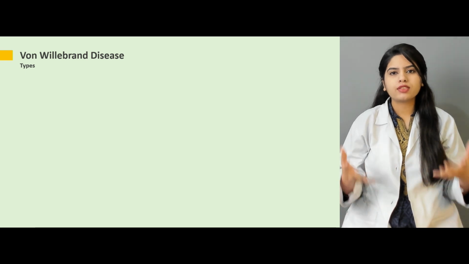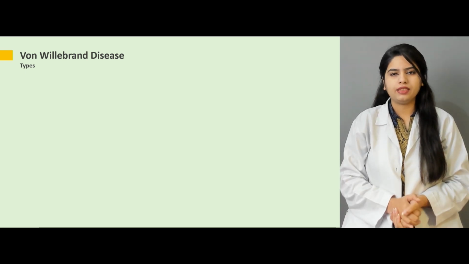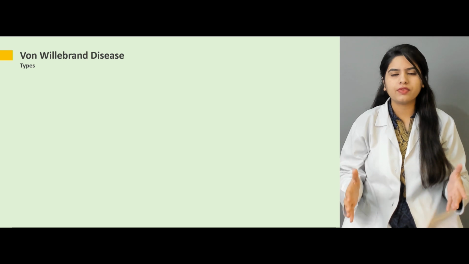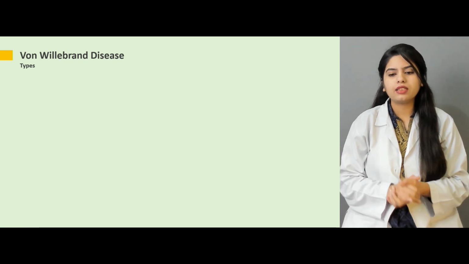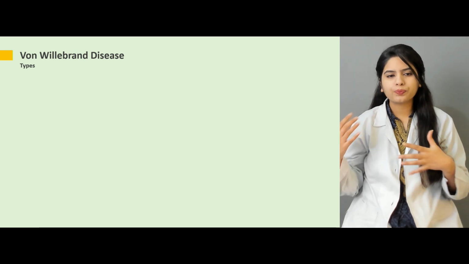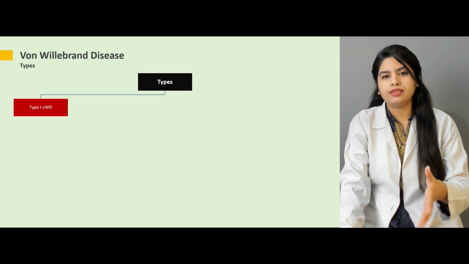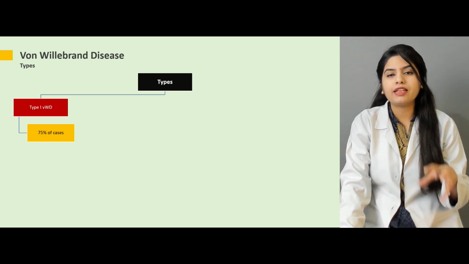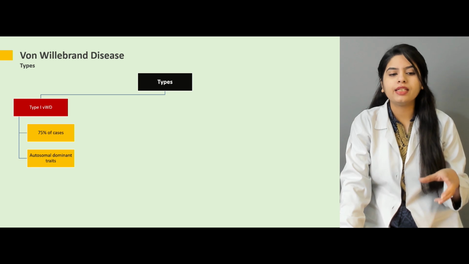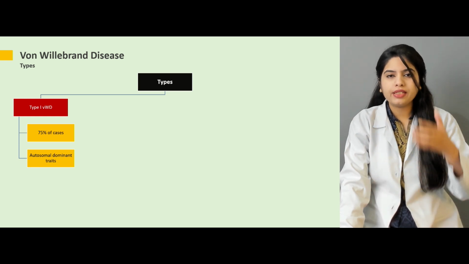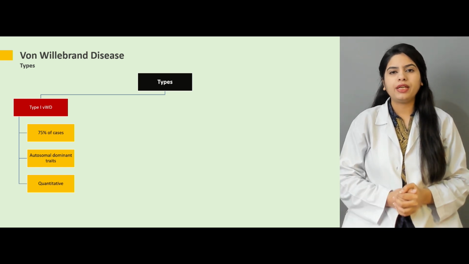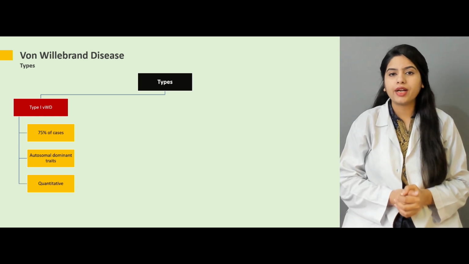Now, that means we are going to discuss the different types of von Willebrand disease. There are various classification systems, but here I'm going to discuss one classification system that classifies von Willebrand disease into different types. First of all, there is type 1 von Willebrand disease. It is seen in 75% of the cases, and mostly it is an autosomal dominant trait, and it is quantitative. Quantitative means that there is a deficiency of von Willebrand factor that can be inherited or acquired as well.